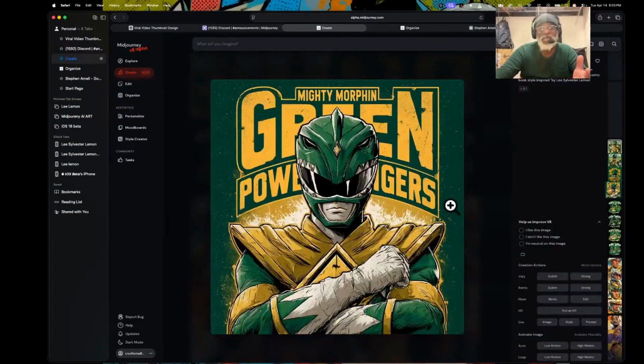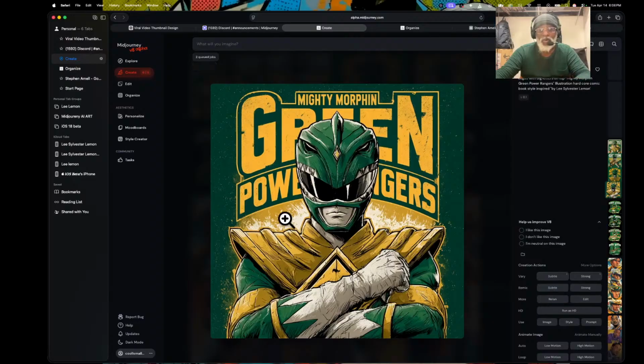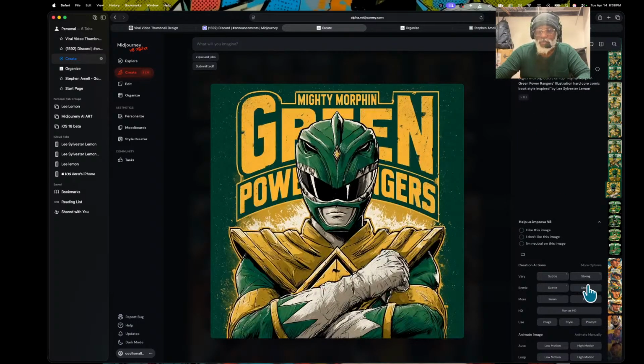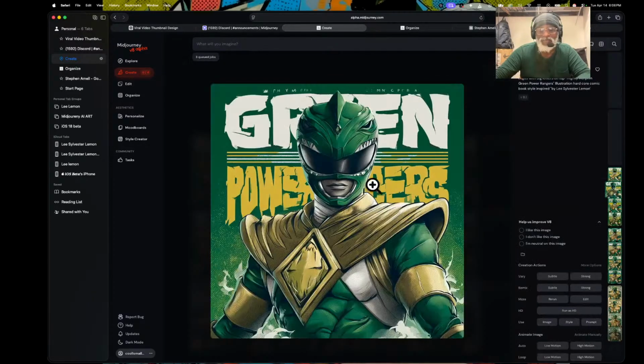But I gotta be 100% real. This one came out right. Let's see, Mighty Morphin Green Ranger. This is close to what I was expecting. Midjourney may not have trained for text on this yet, but I think they're working on a version 8.2. Once version 8.2 comes out, then maybe in the near future we can try to see if we can get this to work completely in the right way. So it is a very hot mess. The art is good.